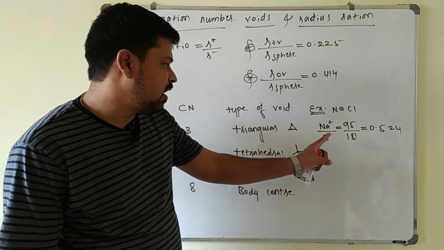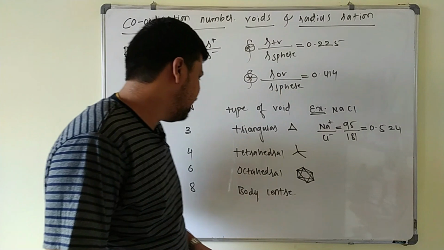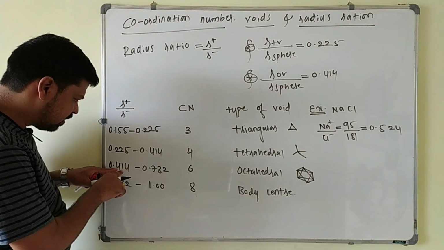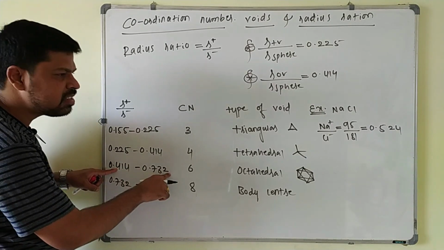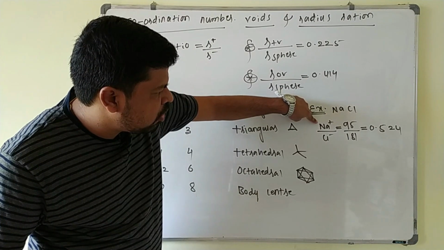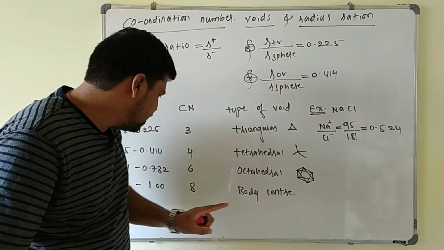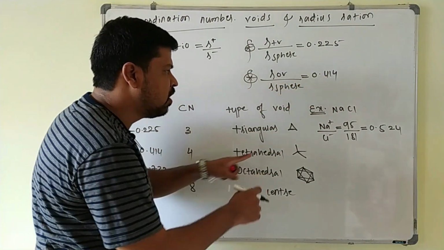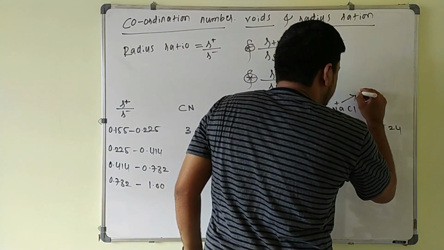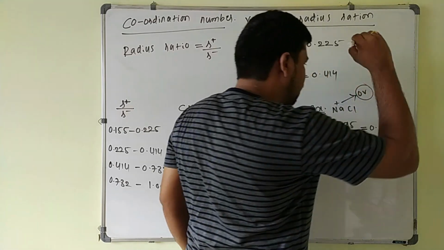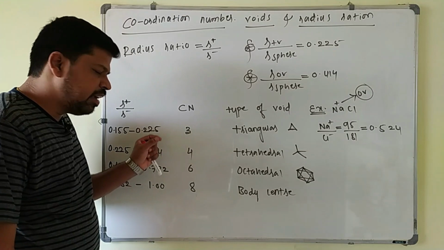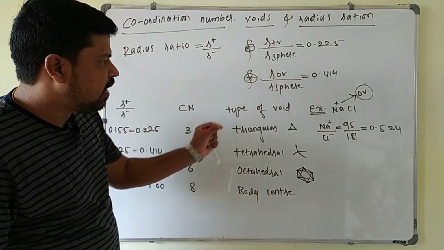So the radius ratio suggests that it is in the range of 0.414 to 0.732. So this cation Na+ is surrounded by 6 Cl- ions, occupying the octahedral void. So in NaCl, the Na+ ion, the cation, occupies the octahedral void. Based on the radius ratio rule, we can identify in which void the cation is present.